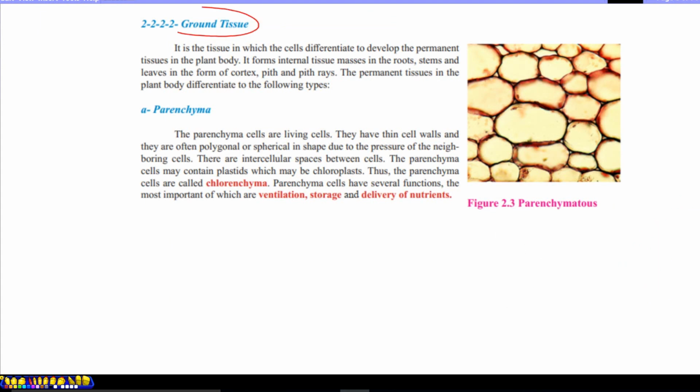Ground tissue is the most abundant tissue, which forms internal tissue masses in different plants' bodies. We study three main types of that tissue. The first one is parenchyma tissue. The cells are living cells. They have thin cell walls. They are often polygonal or spherical in shape.